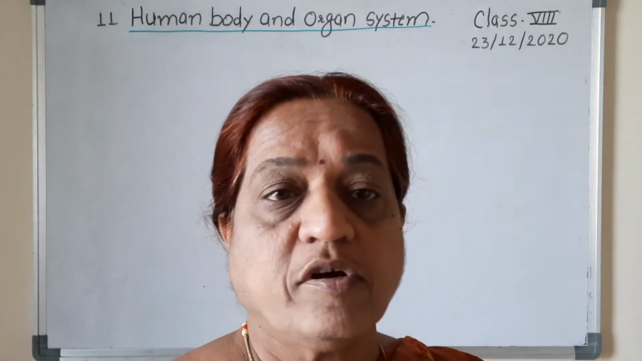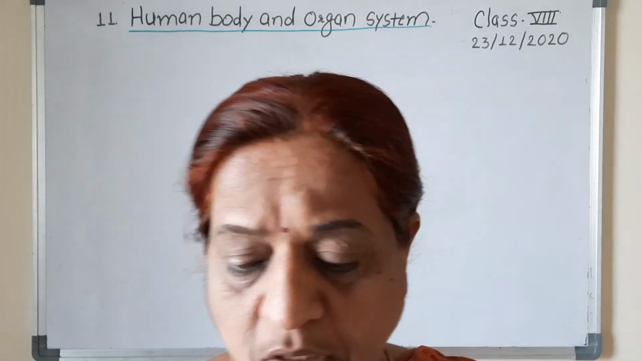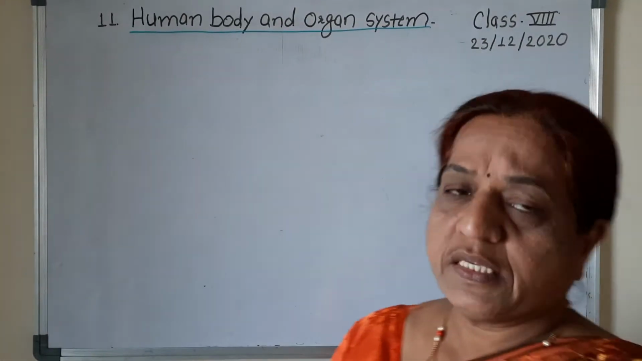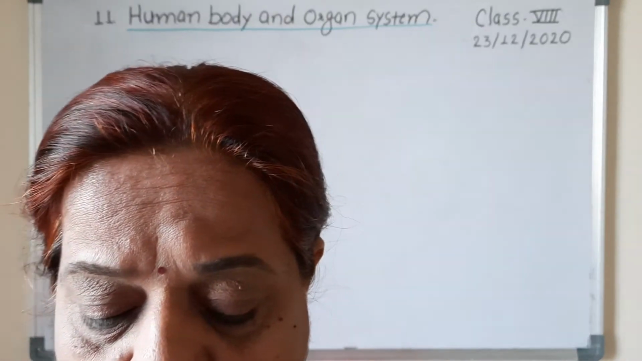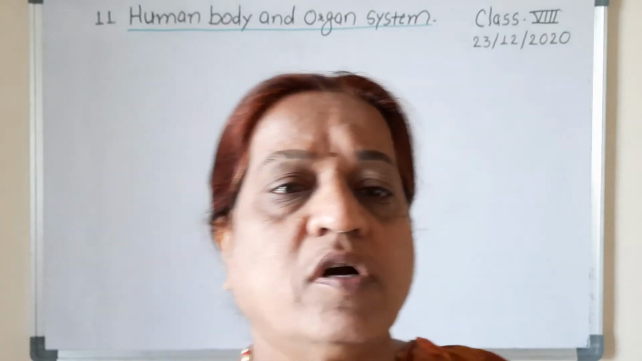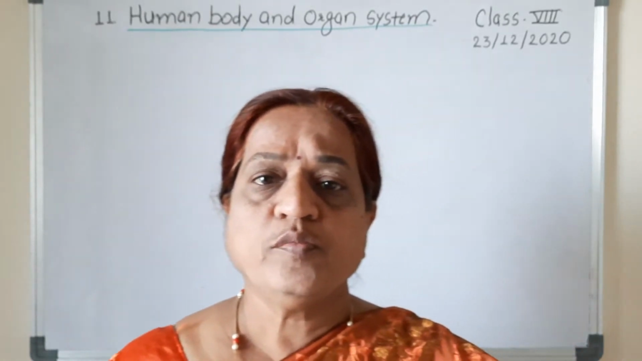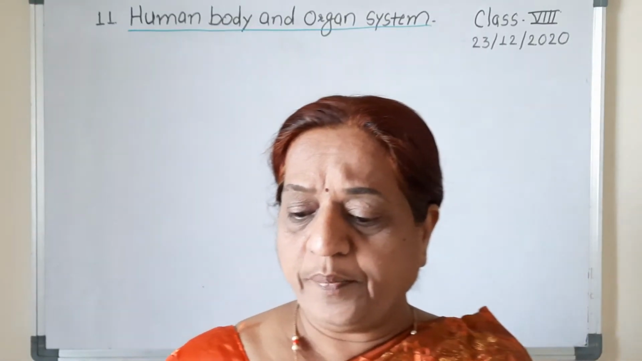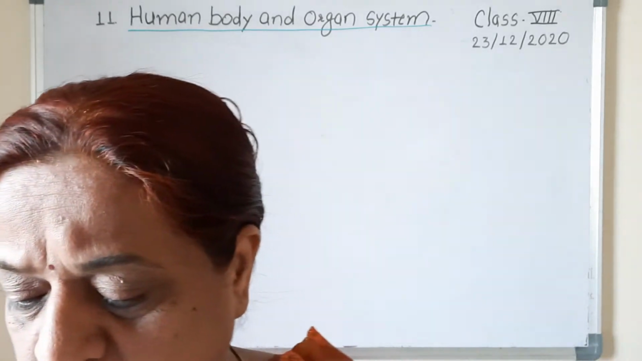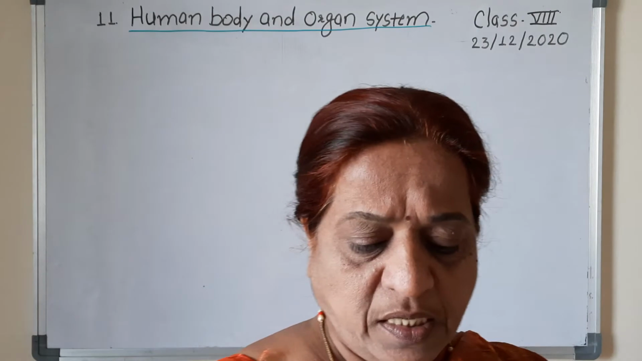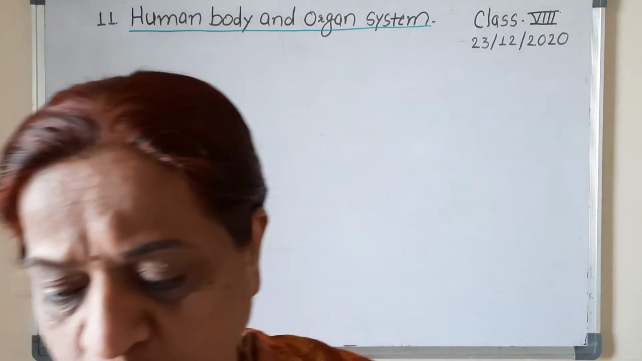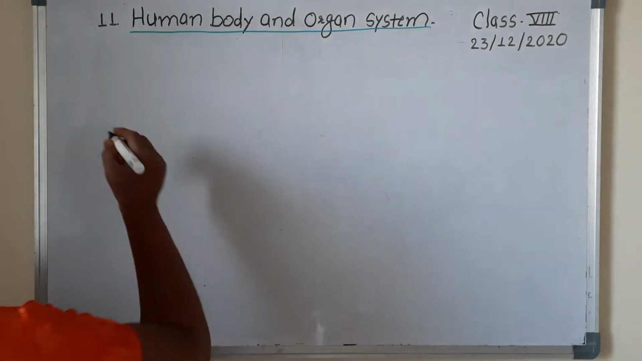In last period we have already started the human body and organ system lesson, and in that we have discussed what is respiration and what are the parts of the human respiratory system. Now we are going to study how the actual process of respiration takes place in humans. So, the process of respiration.